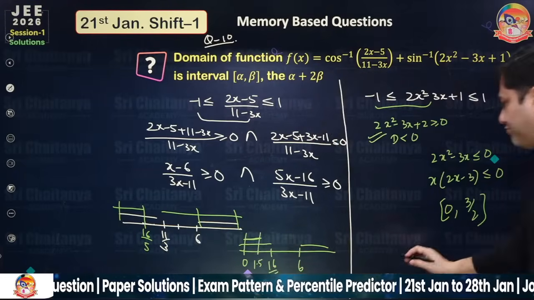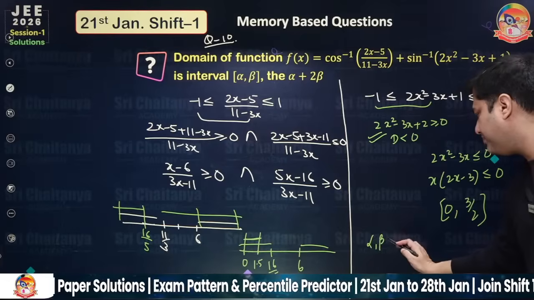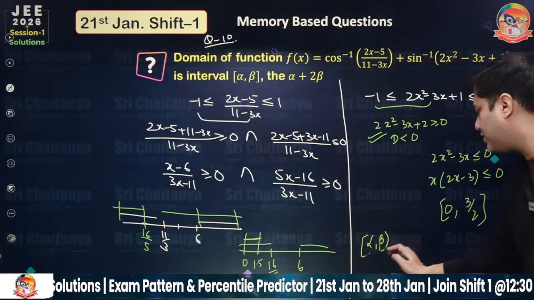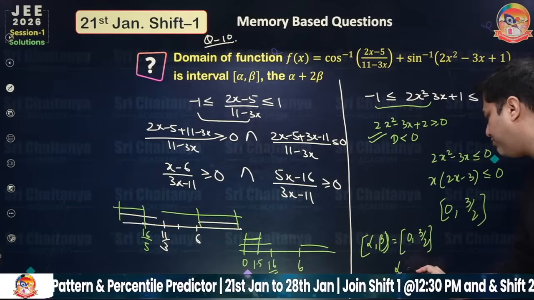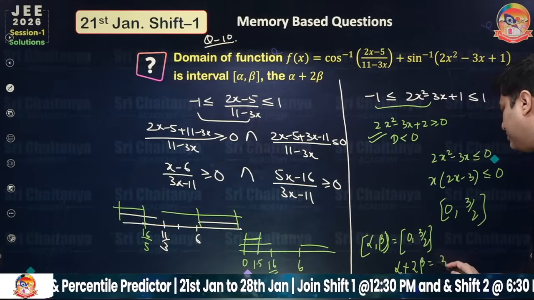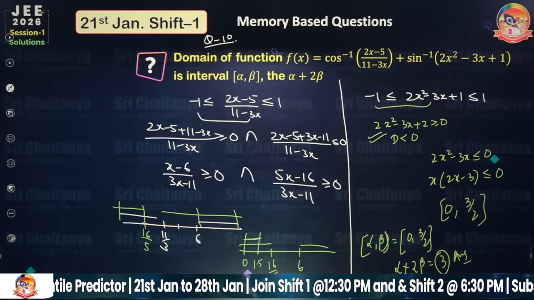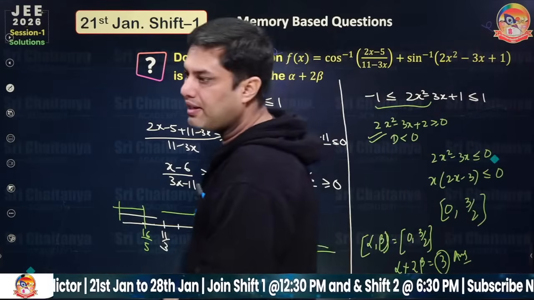So the common final answer, alpha to beta, is coming out to be 0 to 3 by 2. So alpha plus 2 beta is nothing but option 3. The value is 3. So 3 is the right answer.